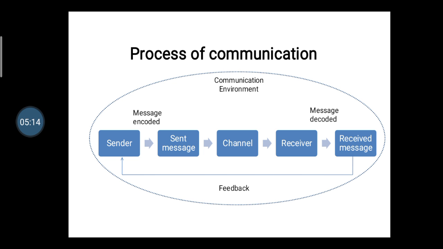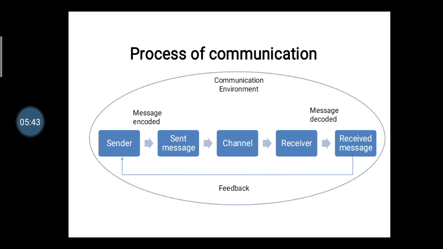There are five main components of this process. First is the sender, then the channel, then the receiver who receives the message, and feedback. First of all, the sender sends the message according to the sender's knowledge and point of view. The sender sends the message through the channel to the receiver. This channel can be writing, oral, or mass communication.